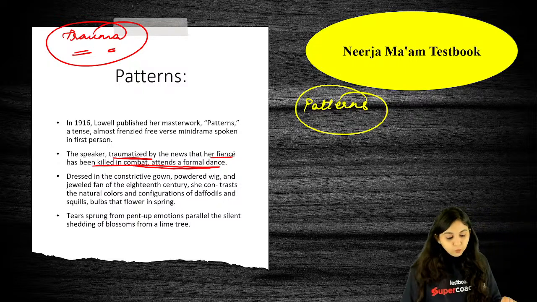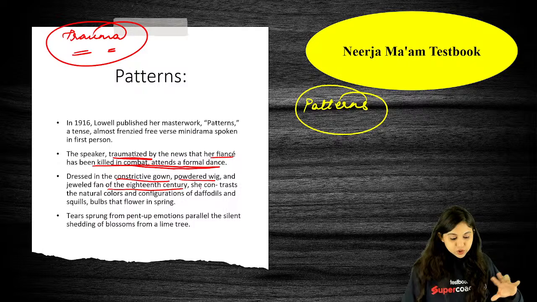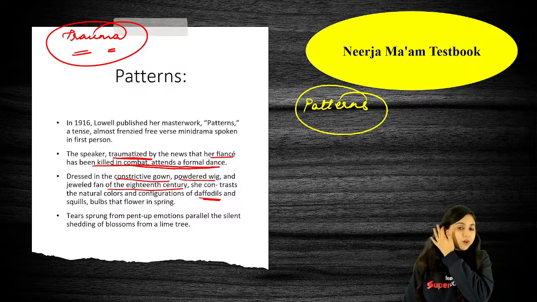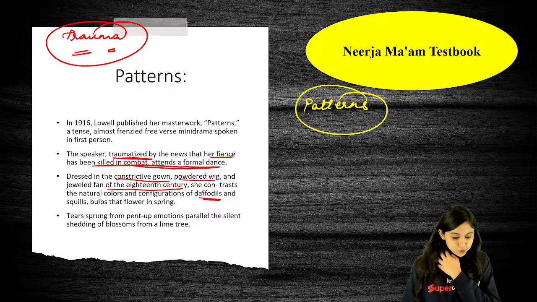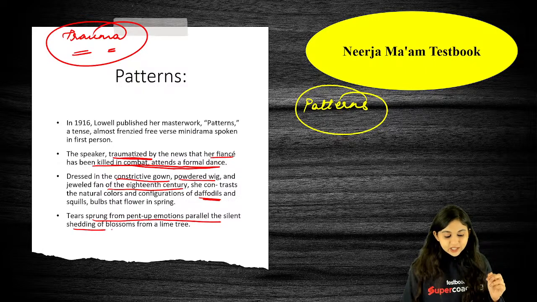Now, what are you able to see? She's dressed in the constructive brown, powdered wig, jeweled fan of the 18th century. She contrasts with the natural colors of the daffodils. The lack of natural beauty is just accentuated. Tears sprang from the pent-up emotions, paralleling the silent shedding of blossom.